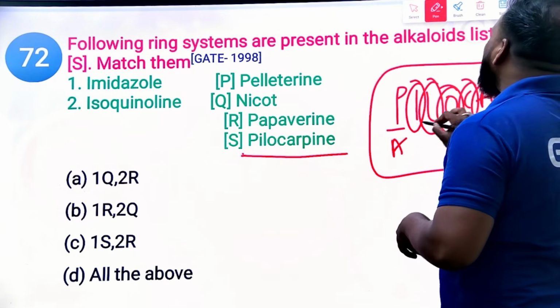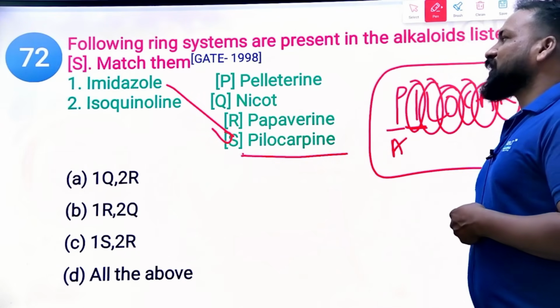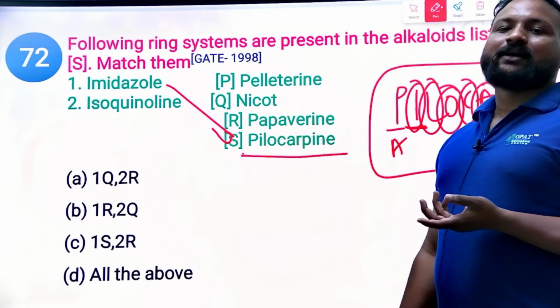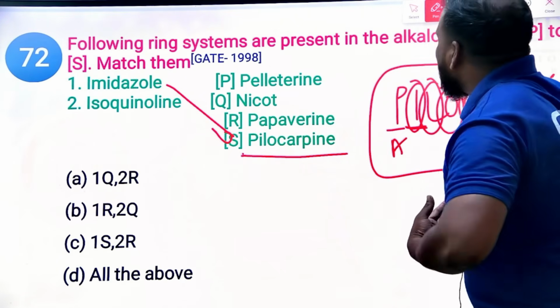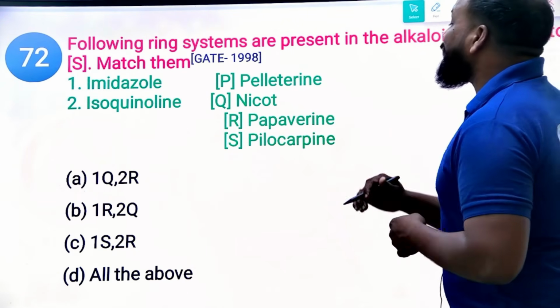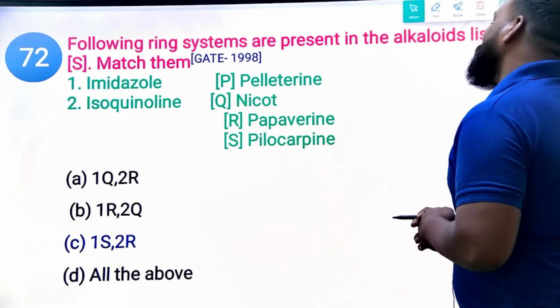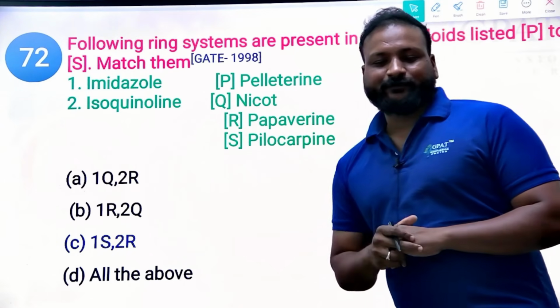So I for imidazole, that is pilocarpine. And isoquinoline, from opium we get papaverine, thebaine, codeine, narcotine, and morphine. So the right answer is 1S and 2R. Clear? Imidazole is for pilocarpine, isoquinoline for papaverine.